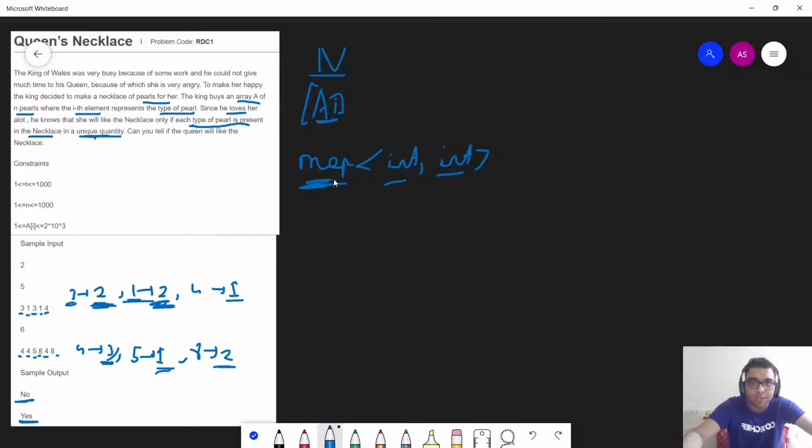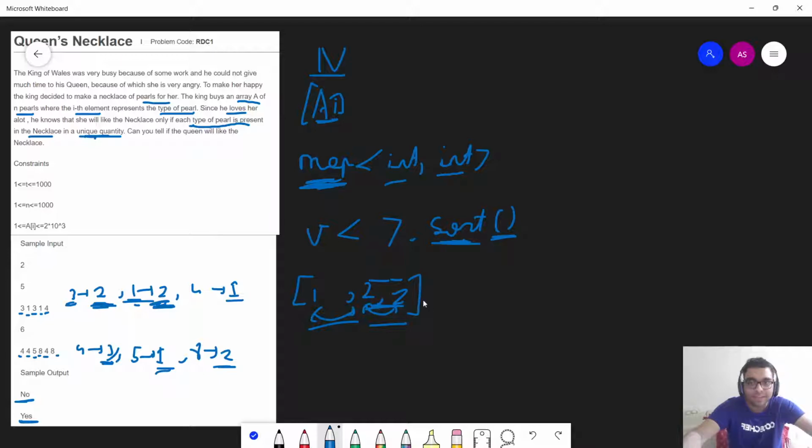Once I have computed the frequencies of each and every element, what I can do is make a vector of all those frequency values, and then I can simply sort my vector. So what will happen after sorting the vector is, in this particular case my vector will comprise of 1, 2, 2. As you can see, after sorting the vector I can simply compare my adjacent values, and if any two adjacent values are the same, then that means the frequencies in the vector are not unique.